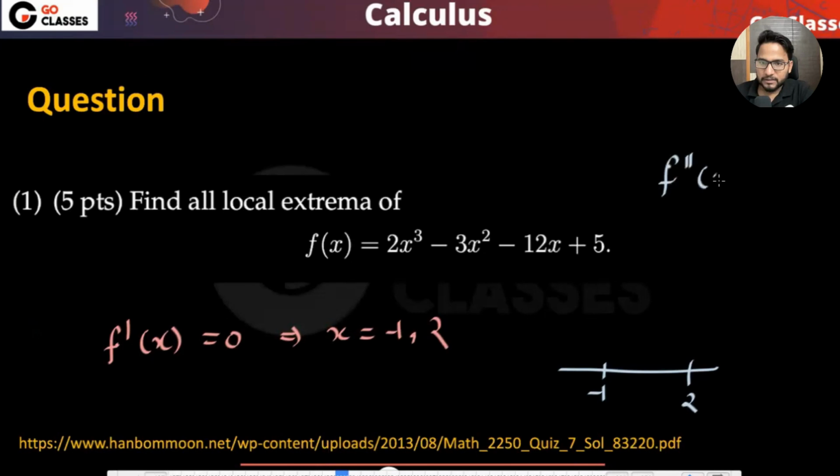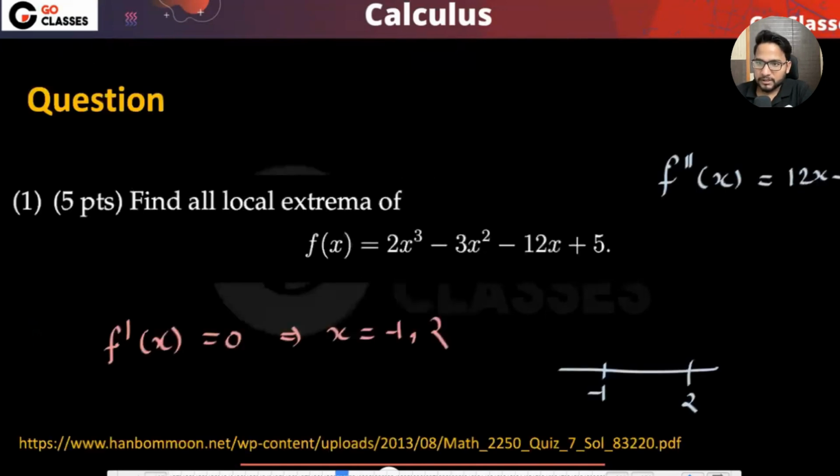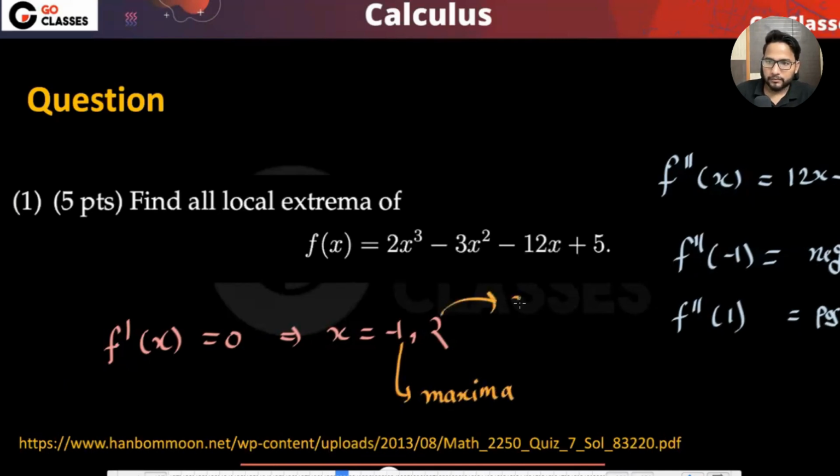So here, f double dash x will be, sorry, I'm cheating here and there, but it is 12x minus 6. Now, if you check at x equal to minus 1, f double dash of minus 1 is negative, right? F double dash of plus 1 is positive. So you can tell whether it is maxima or minima. Since it is negative, it is maxima. So minus 1 is the maximum point. And 2 is minima.